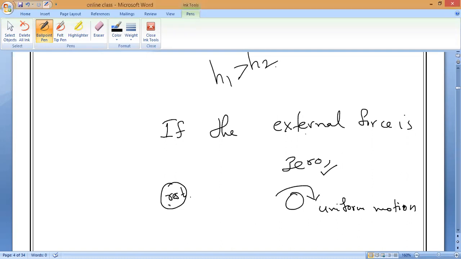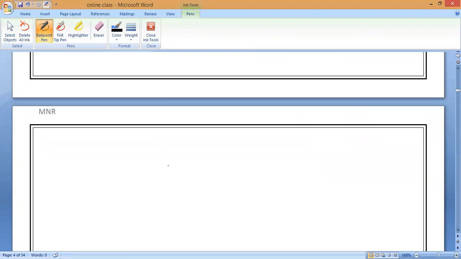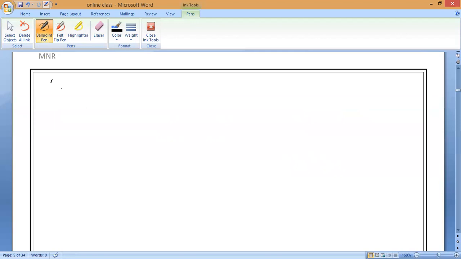From this summarization, Newton formed a law. That is the first law of Newton, so we can call it Newton's first law of motion. Newton's first law of motion, everyone.